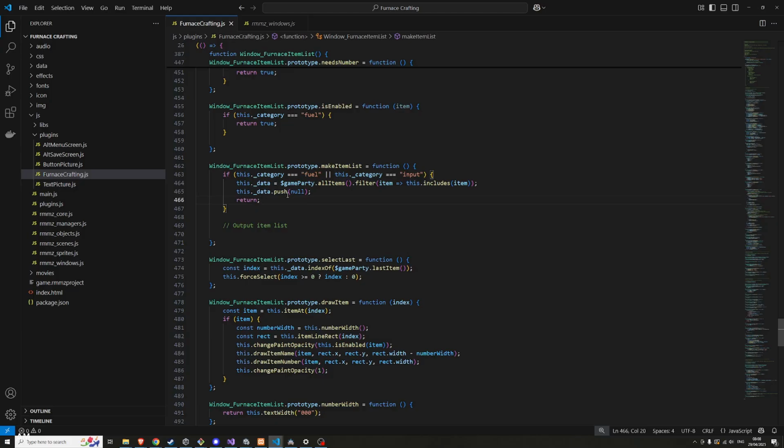So they've got an option to remove the item, and then have the output item list at the bottom, which is going to be taken from furnace data, because that's something I'll need to add, some sort of output in the furnace.